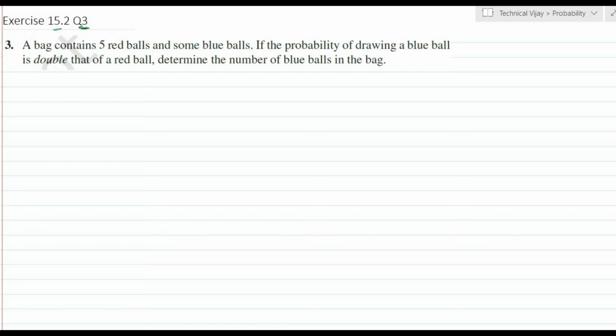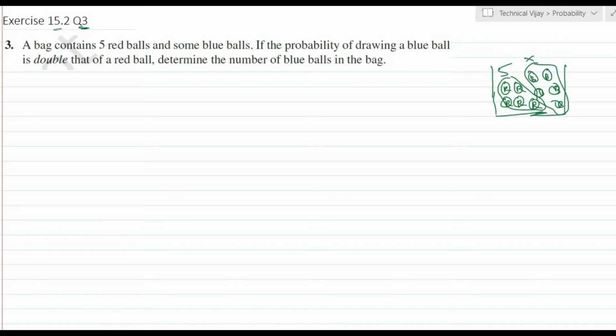A bag contains 5 red balls and some blue balls. If the probability of drawing a blue ball is double that of a red ball, determine the number of blue balls in the bag. Okay, a bag is there here. 5 red balls are there, 1, 2, 3, 4 and 5, and here X number of blue balls are there. We don't know how many, but we know 5 red balls. This is 5 and this is X.